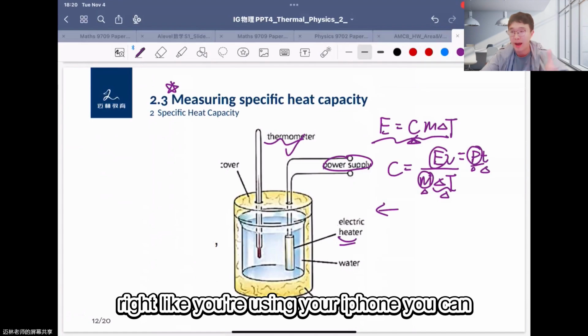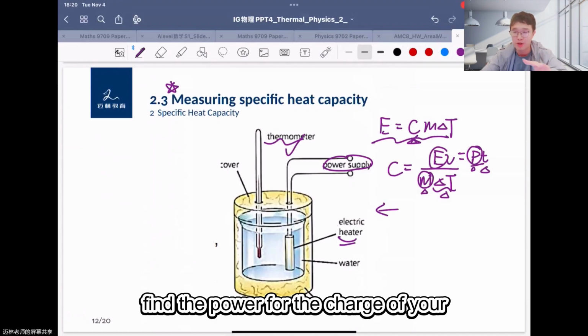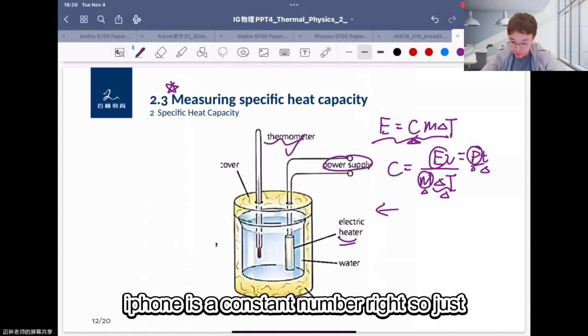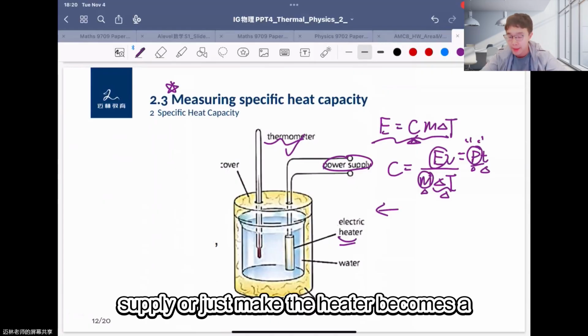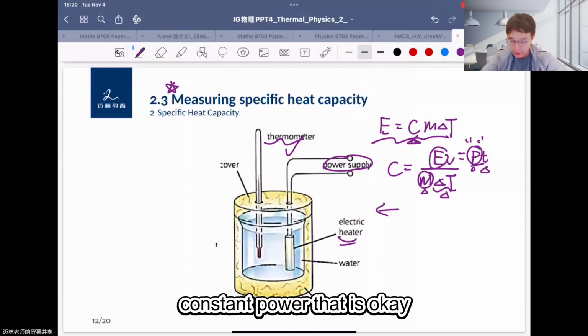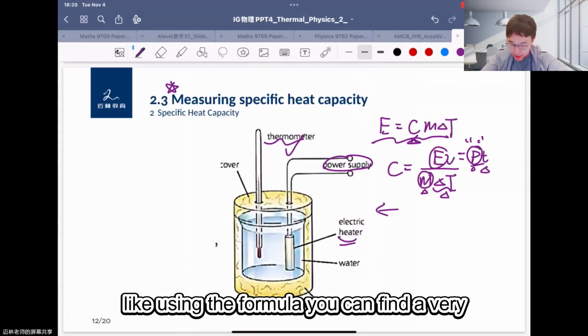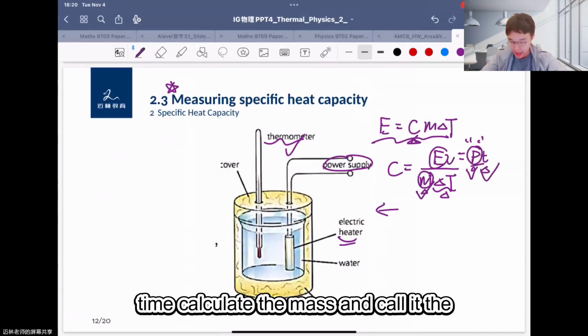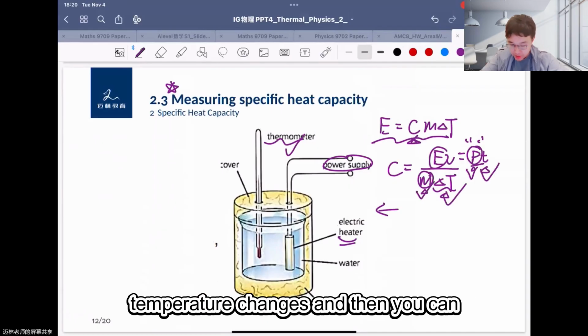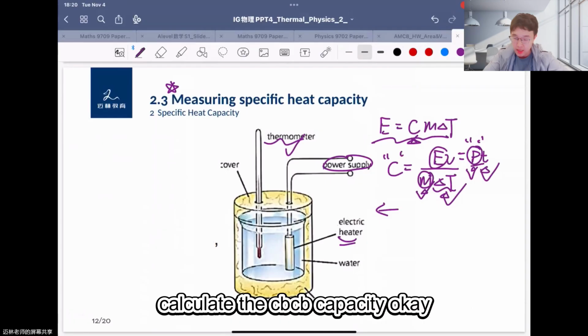Like with your iPhone, the power of the charger is a constant number, right? So just make the supply or the heater a constant power. That is okay. So using the formula, you can use a constant power heater, then calculate the time, the mass, and the temperature change, and then you can calculate the specific heat capacity.